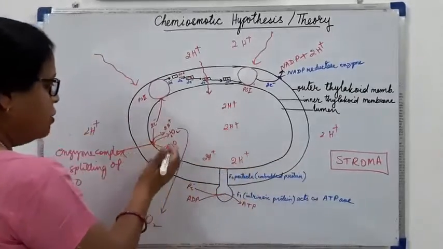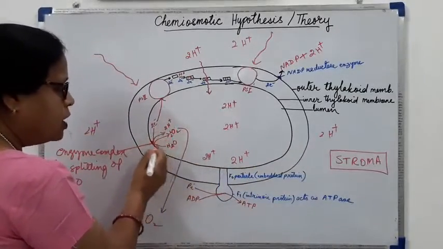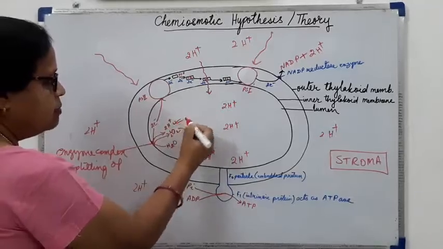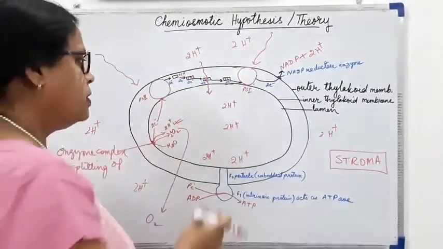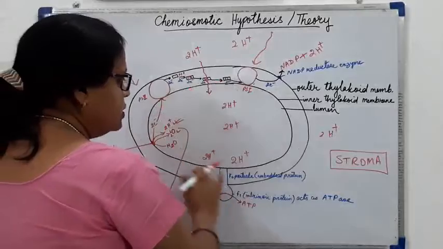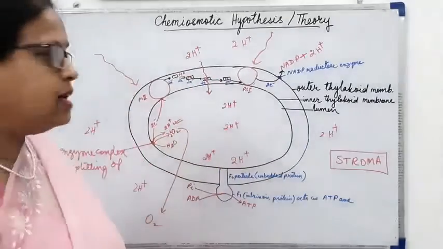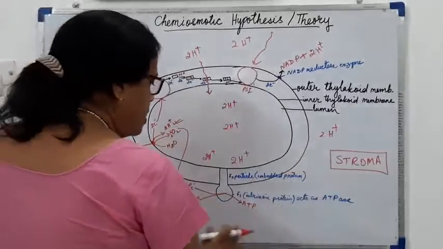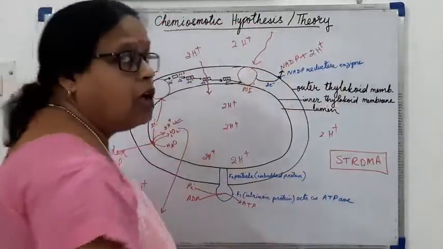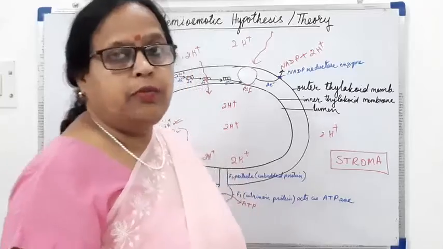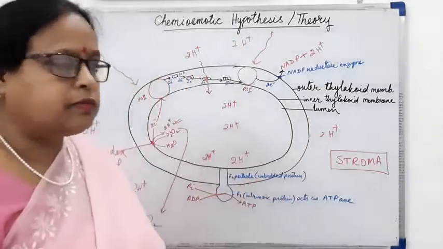And we can see from the splitting of water also, the hydrogen ions are being synthesized. So due to this, the concentration of hydrogen ions inside the lumen increases compared to the concentration of hydrogen ions outside the lumen, that is in the stroma.